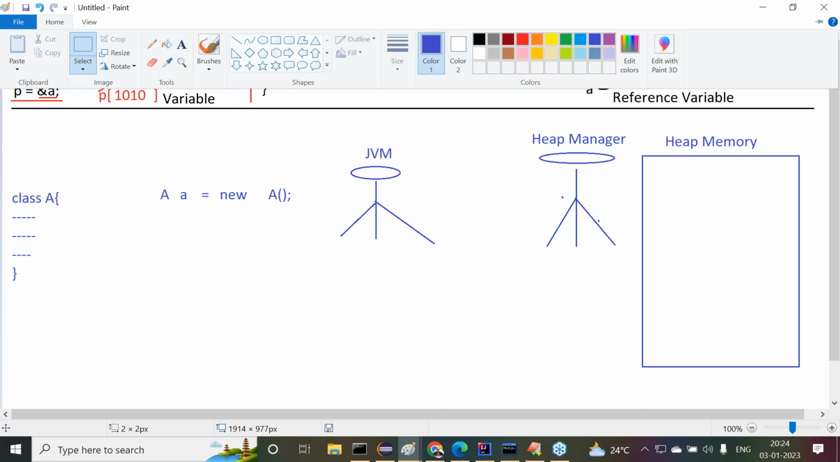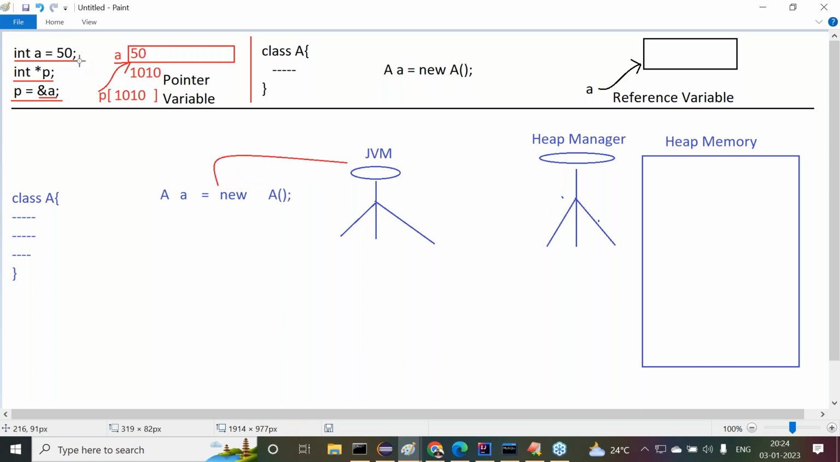Now here, what happened there? When JVM is executing this particular instruction, especially the new keyword, JVM will identify object creation is required now. JVM will go to the class A where it will search for the memory size. It will identify how much memory is required to create an object. After getting clarity on this memory size, immediately JVM will send a request to heap manager to create an object.